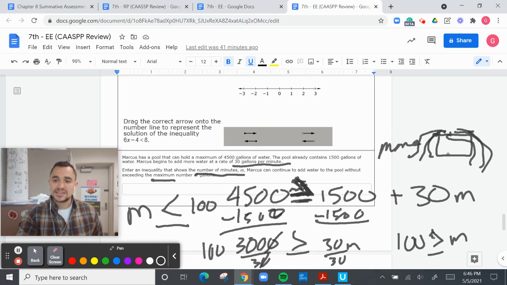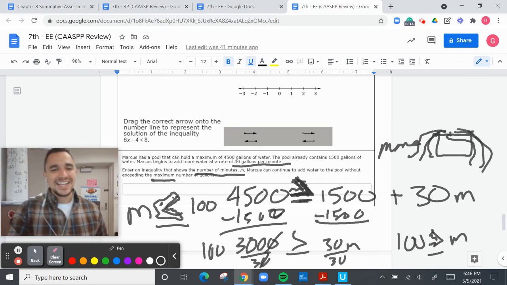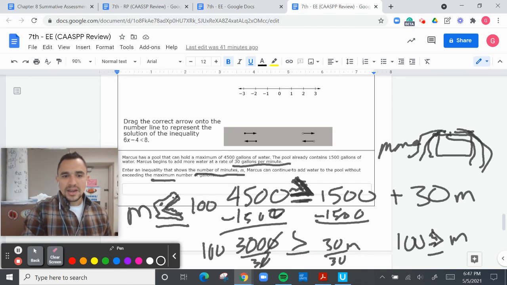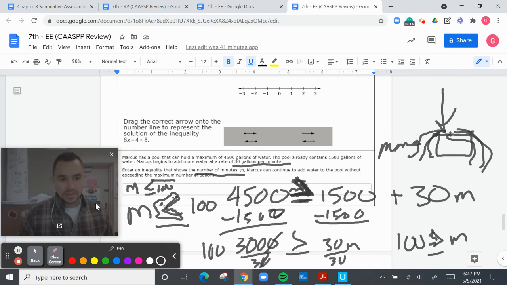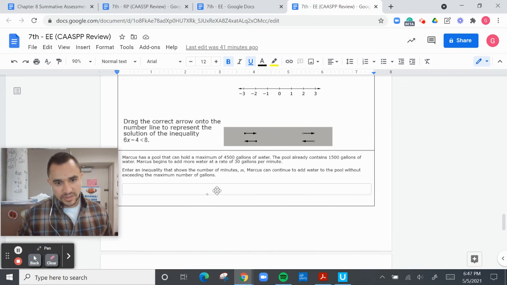And you just got to keep the same mouth on the 100. So here's the mouth, the mouth is still on the 100. And here's my alligator. Oh, that's a pretty good alligator. Oh, wow, I'm so good. M is less than or equal to 100. So enter an inequality. Here's the inequality: M is less than or equal to 100. If it's more than 100, it overflows. Hence that picture. Moving on.